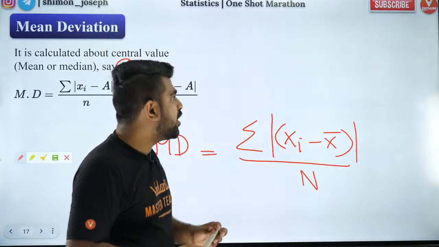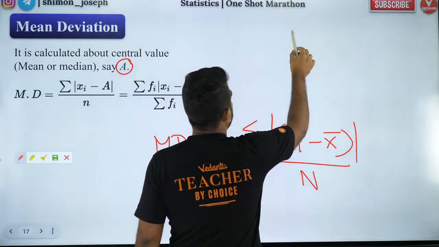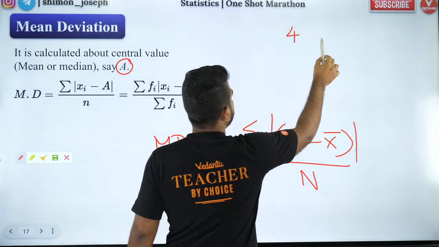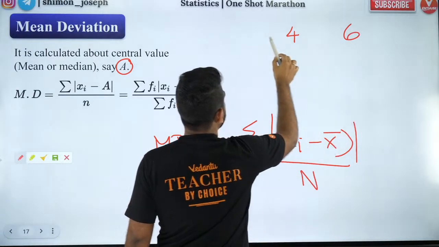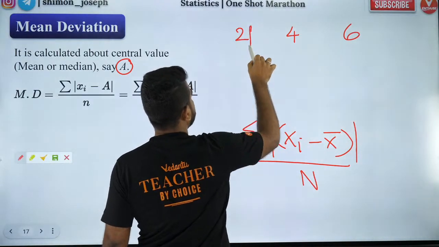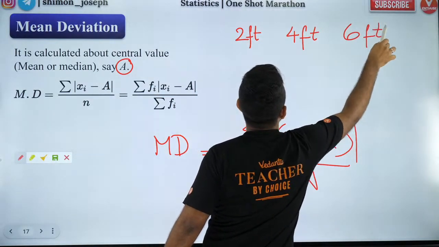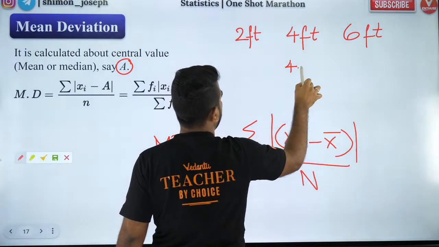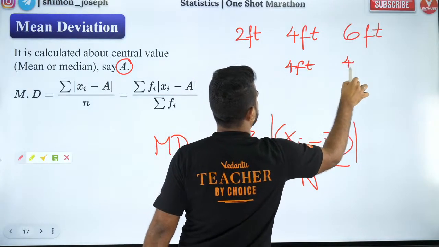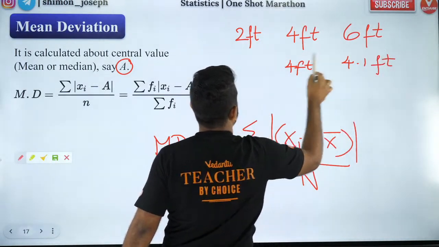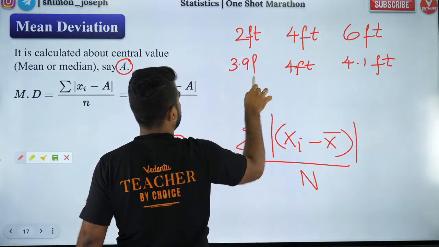Got it? So for example, in your class, one boy is 4 feet, one boy is 6 feet, one boy is 2 feet. This is class 11A. In another class, it is 4 feet, 4.1 feet, and 3.9 feet.